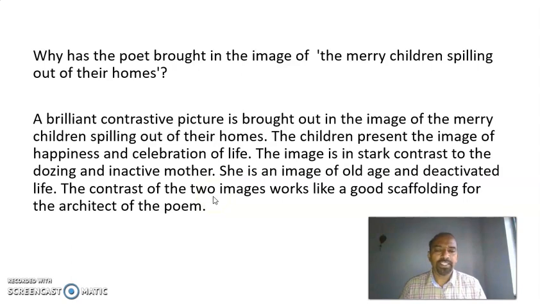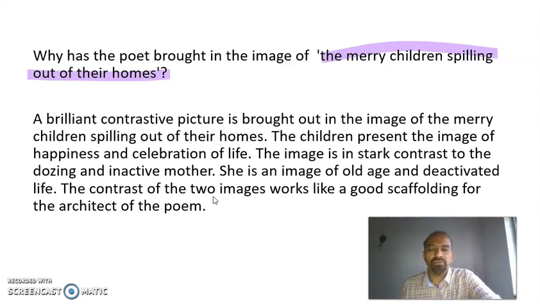Why has the poet brought in the image of the merry children spilling out of their homes? A brilliant contrastive picture is brought out in the image of the merry children spilling out of their homes. The children present the image of happiness and celebration of life.